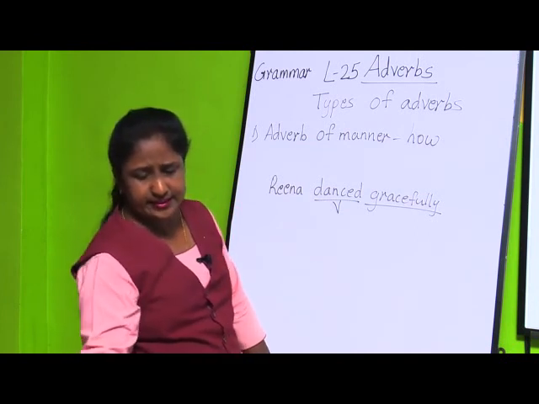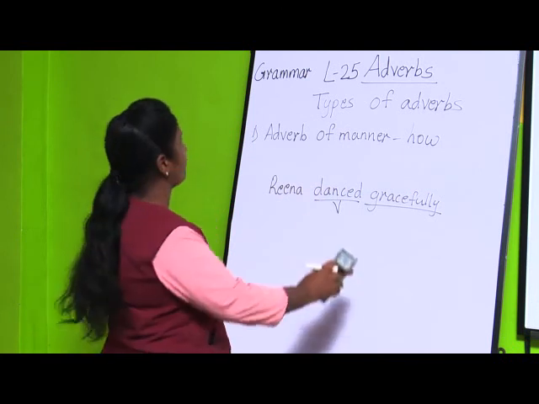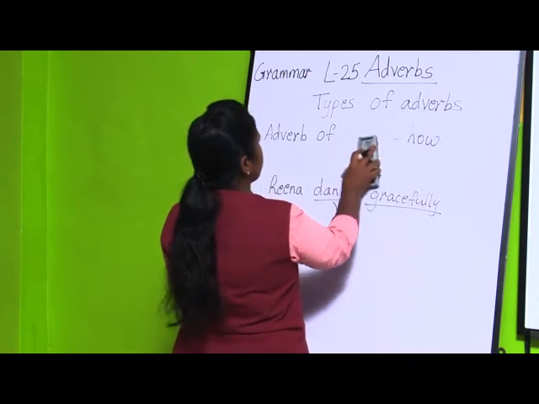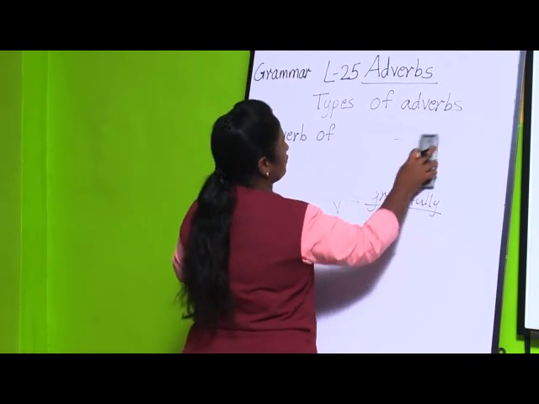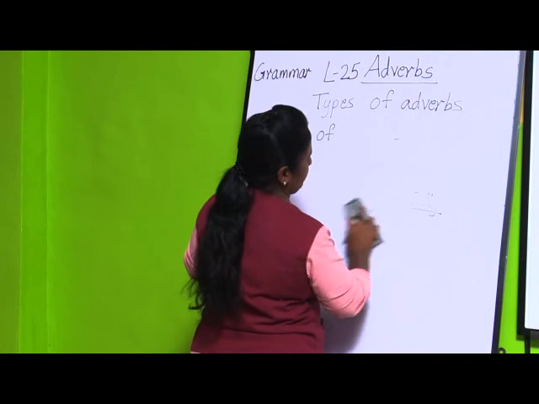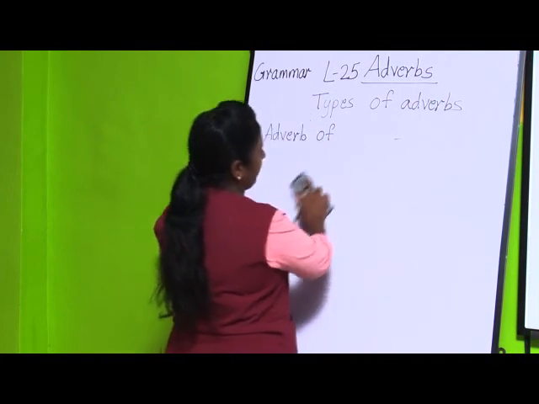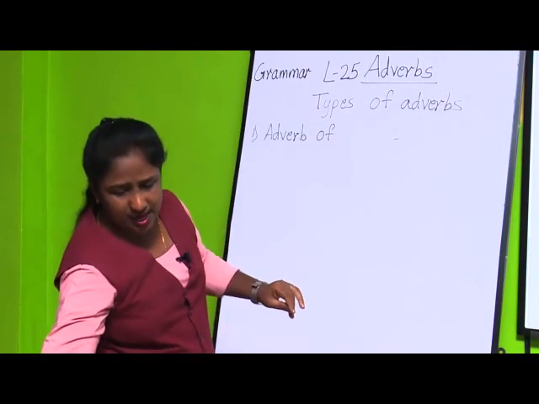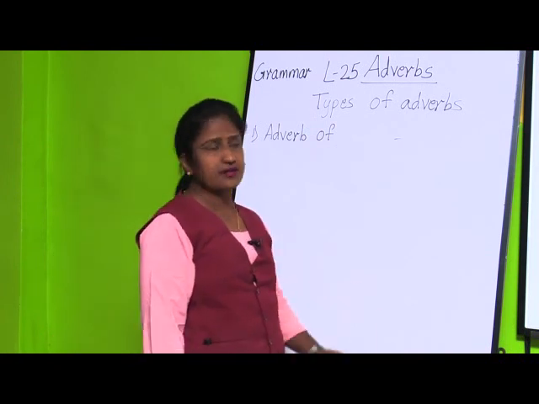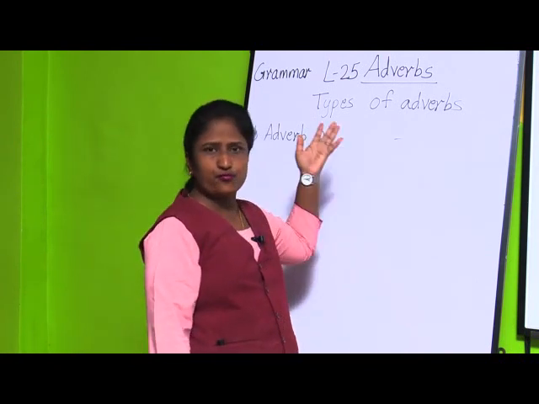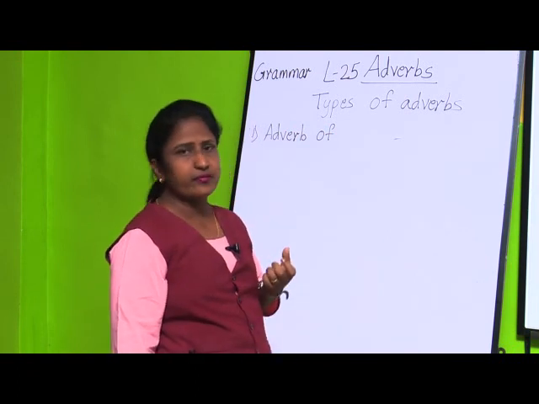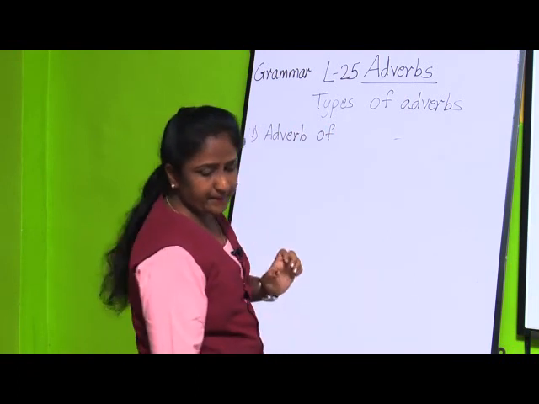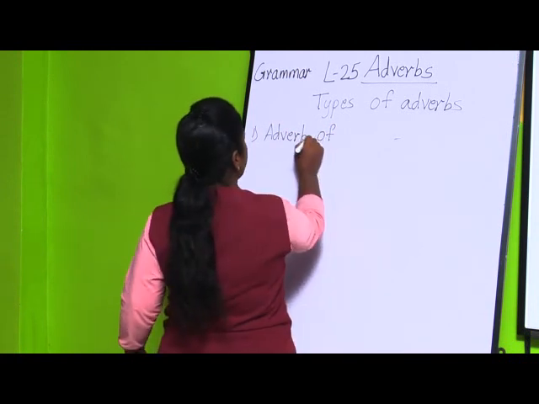The second type of adverb is the adverb of place, and the question we ask here is where. The first one was adverb of manner. If you ask how, you will get the answer for adverb of manner, that is, in what manner or how the action is done. Second is adverbs of place.